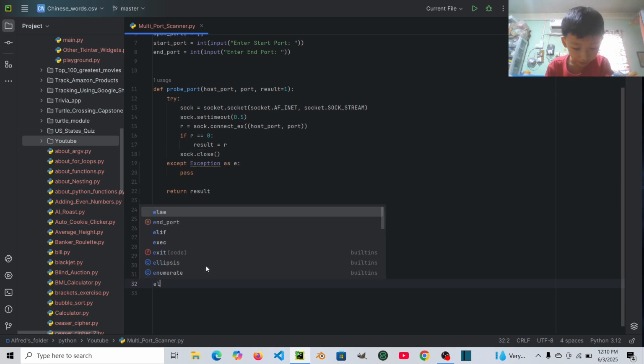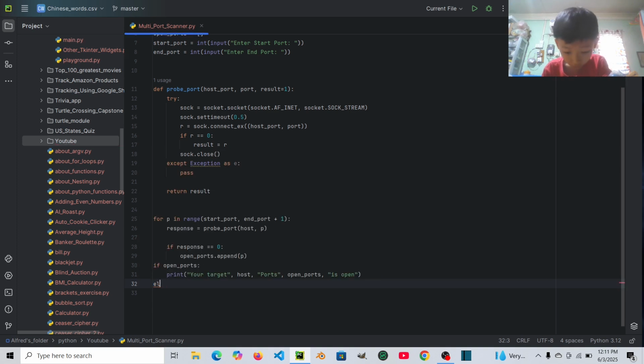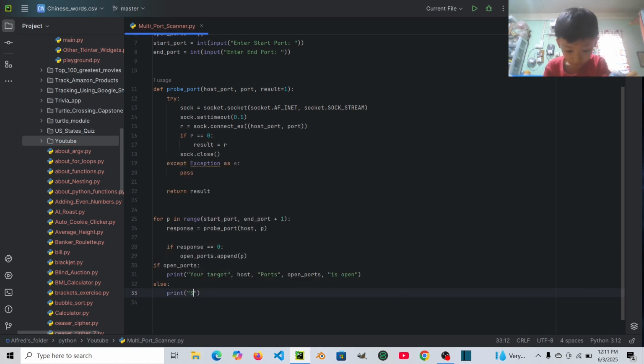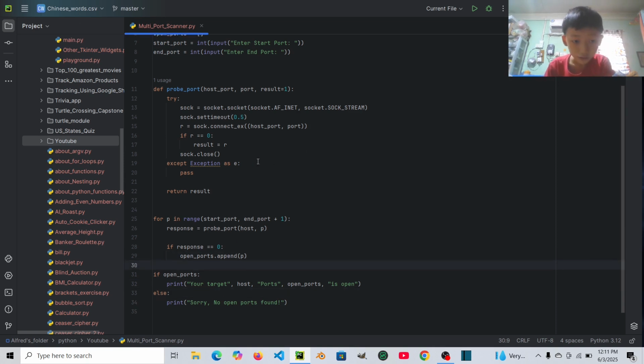Then let's say else. Then let's say print, sorry, no open ports found. I don't know, you can add whatever you like. I'll add an exclamation mark over here. Then it's done. Let's skip a line here.